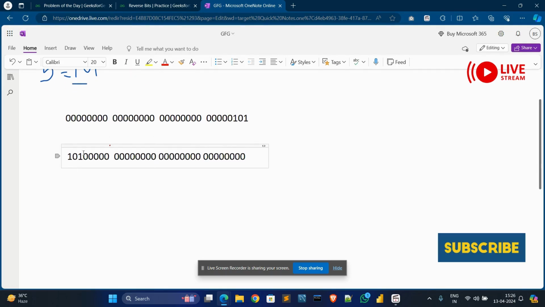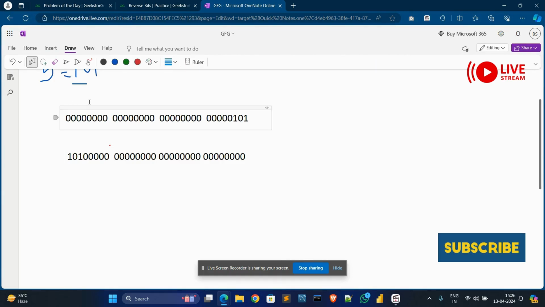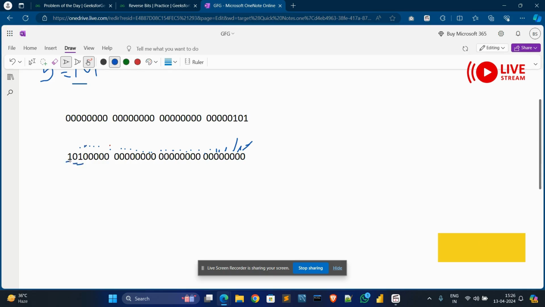Then we need to convert the reversed string value into decimal. We need to follow this formula: the positions are numbered from 0 to 31.